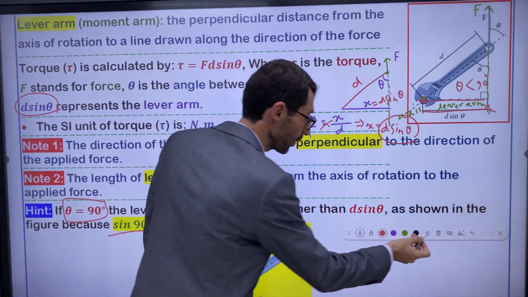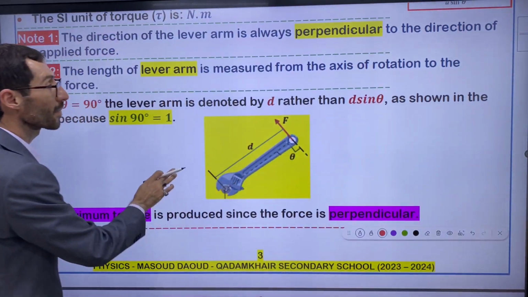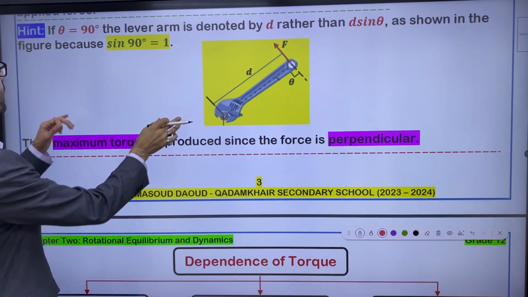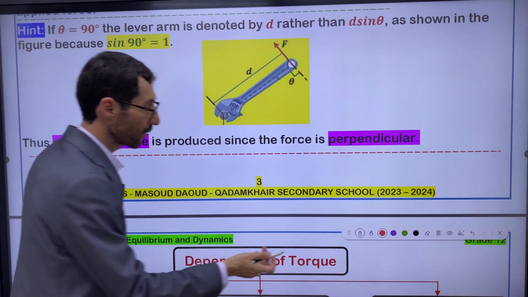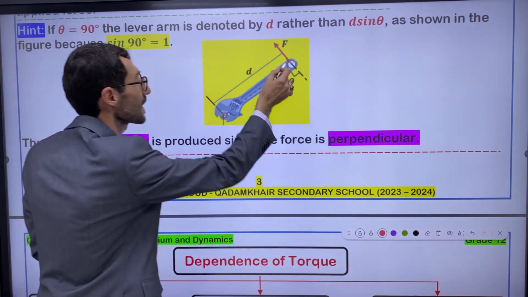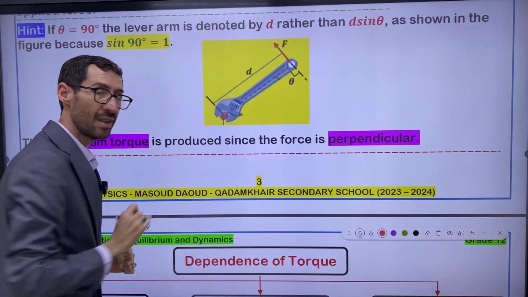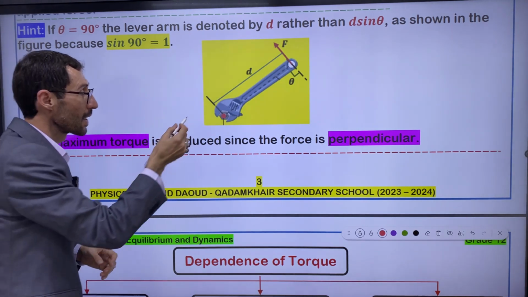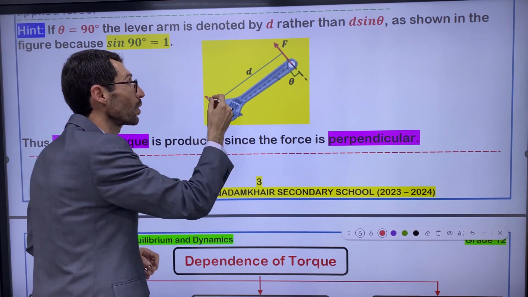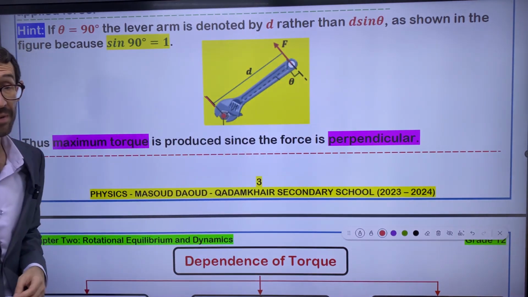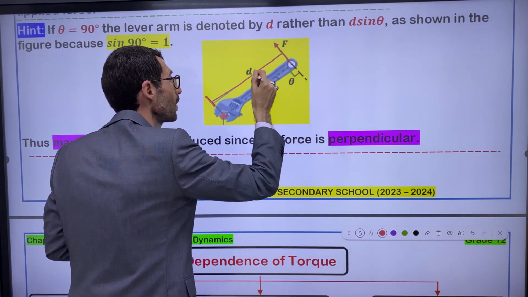Let me elaborate it for you. Let me erase other parts. I'm going to break down this note for you. It says if theta is equal to 90 degrees. Teacher, how do you know theta is 90 degrees here? Let me explain it for you. This is F, right? And this is D. The axis of rotation, I told you, the center of the nut becomes the axis of rotation. So the lever arm is measured from here, from the axis of rotation to the what? To the force or to the extending of the force. No problem, it doesn't matter. Right? So this distance is called D.